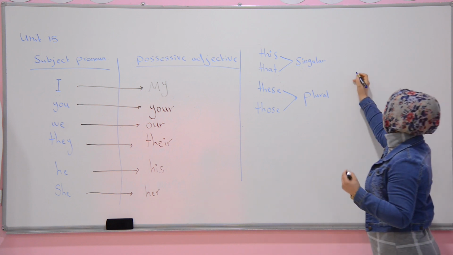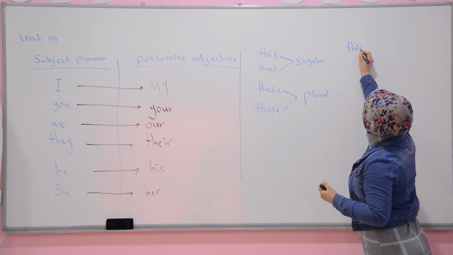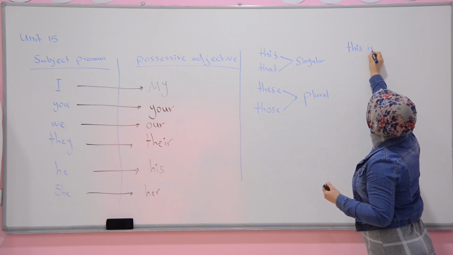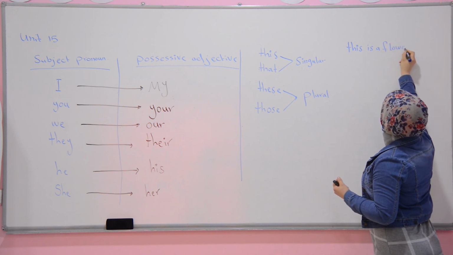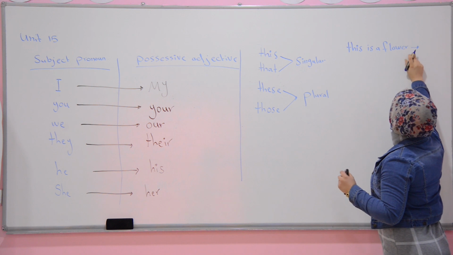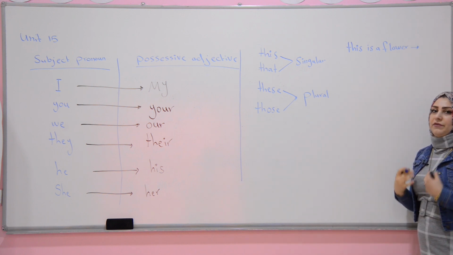This is for near. For example, this is a flower. This means that it is near to us.